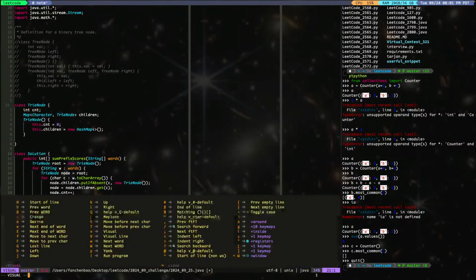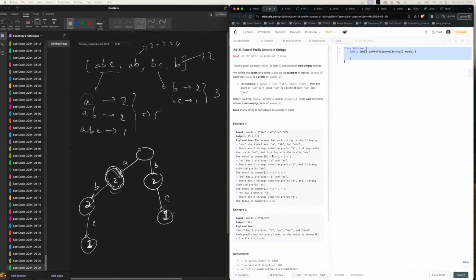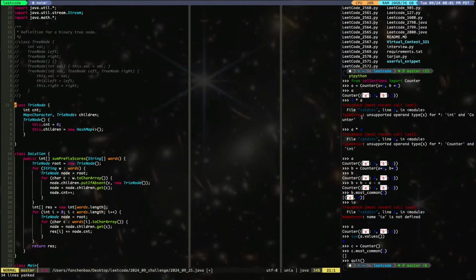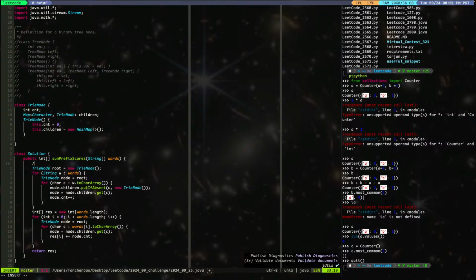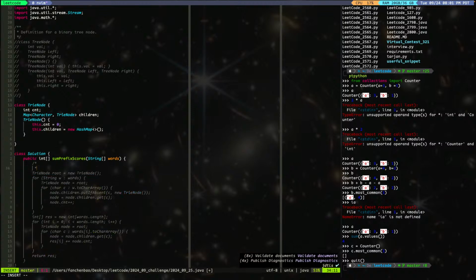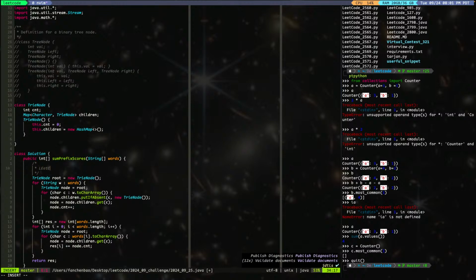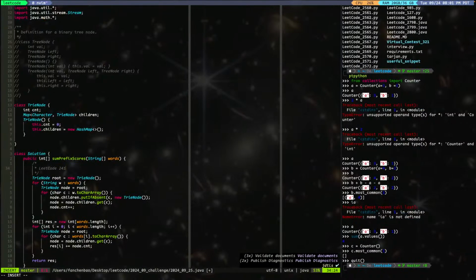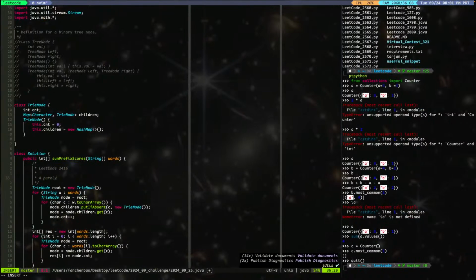All right, let's see if this will work. Because you have to go through them anyway, right? So if you need to go through them anyway, what's the point of getting a memo? Yeah, there's no point. So this is a solution purely based on trie.